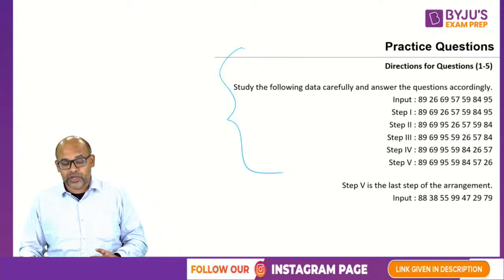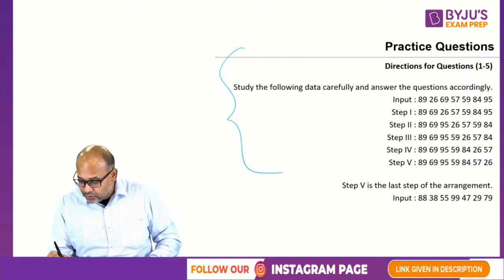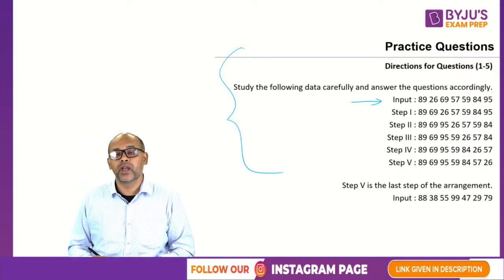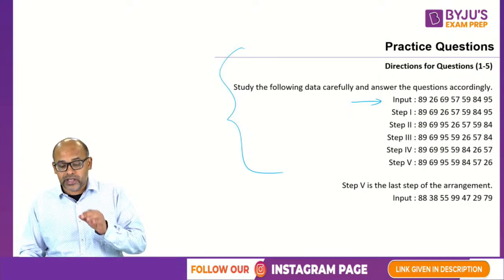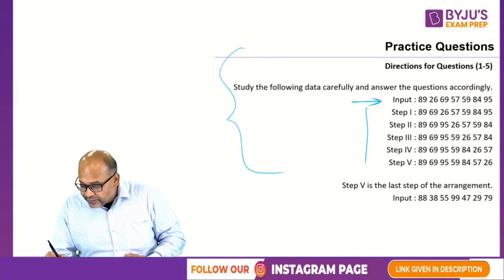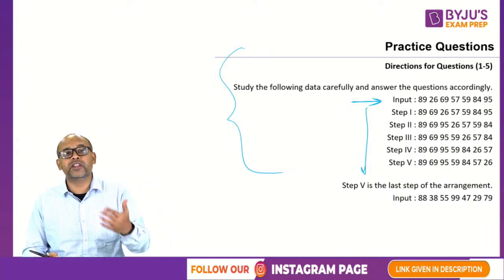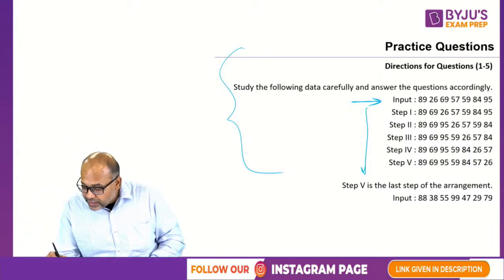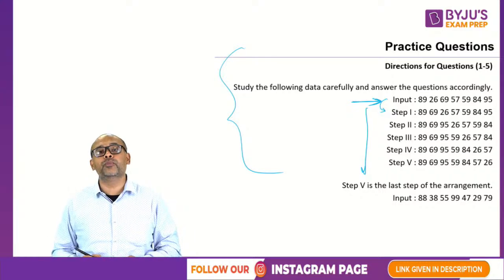So what happens in this question? Typically the question says that, look, there is an input statement. And let us think that you are feeding this into a computer. And the computer gives 5 steps. 5 steps, step 1, step 2, step 3. And if you notice, each step is a modification of your input.